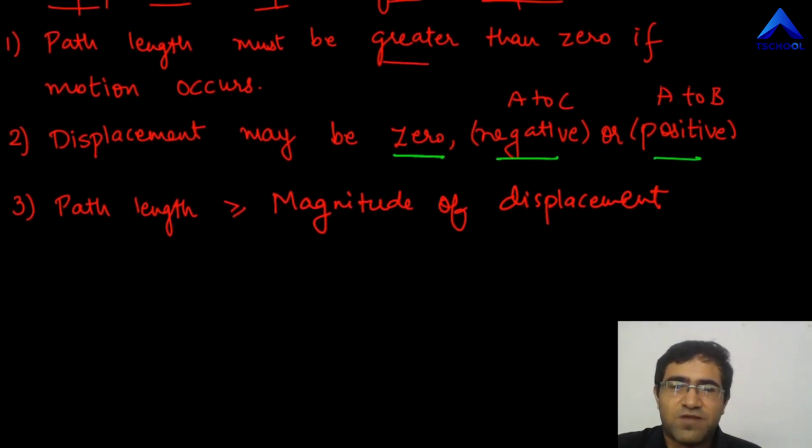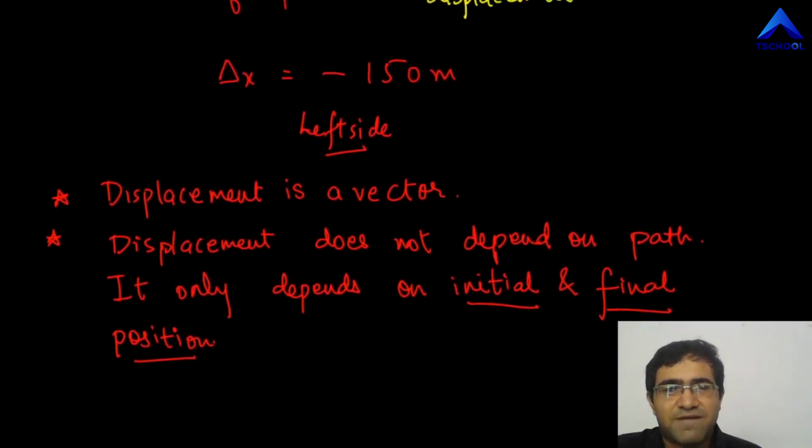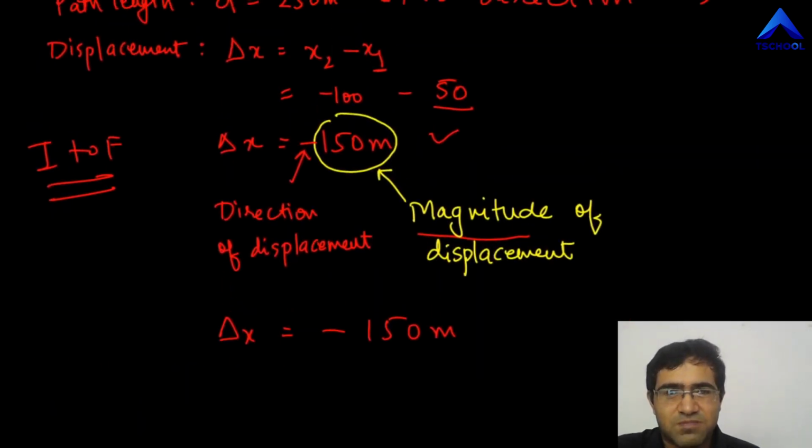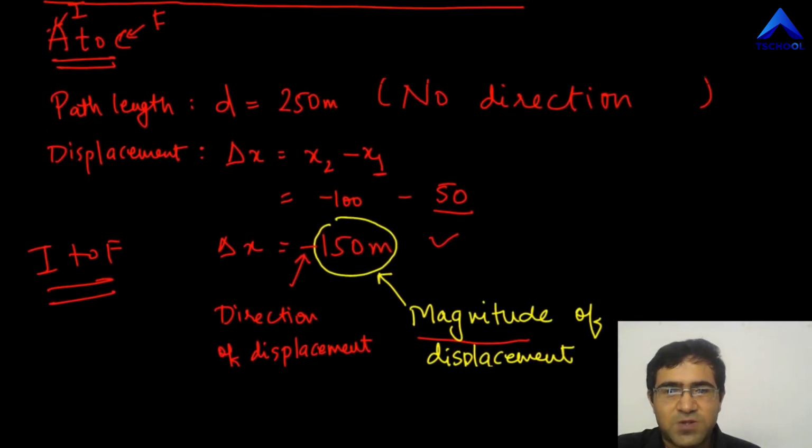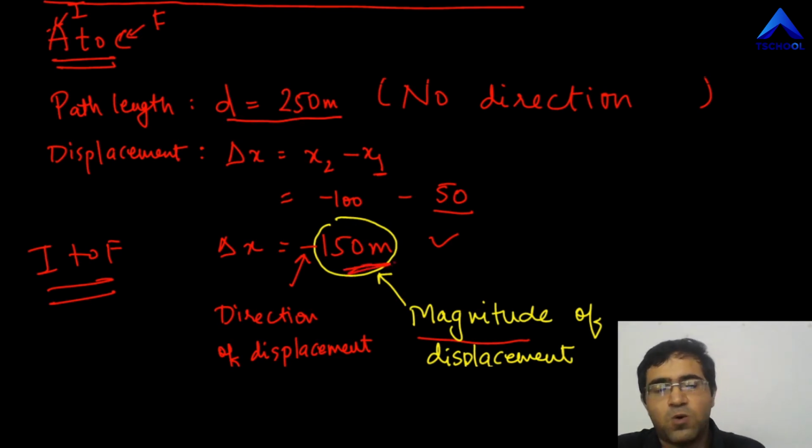Now, that is also fairly simple to understand. If you just have a look at these two examples, you will get a good idea. In this one, for A to C, first the object goes towards the right side and then it goes towards the left side. So you see the path length is much more, it's 250 meters. But the magnitude of displacement over here is only 150 meters. Again, magnitude means the value, so the value is 150, not minus. Minus is indicating direction. So path length 250 meters, magnitude of displacement only 150 meters. It's less than that.